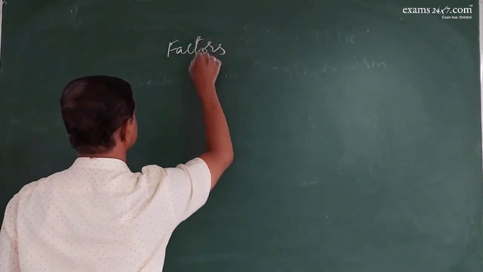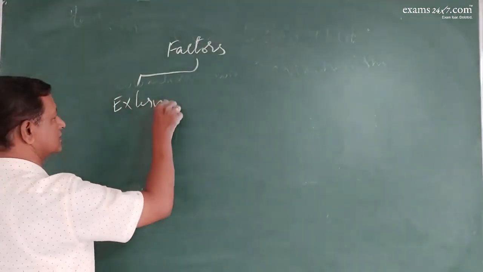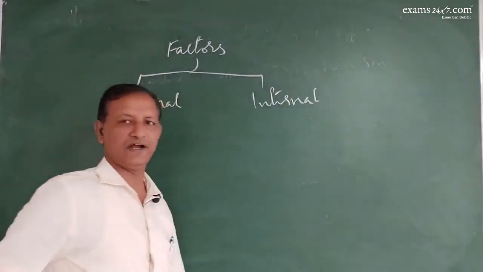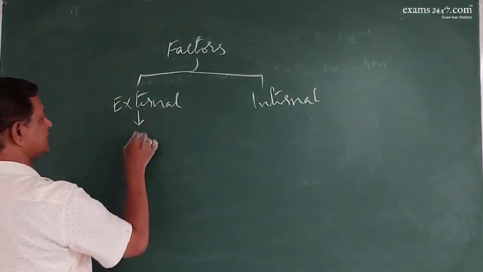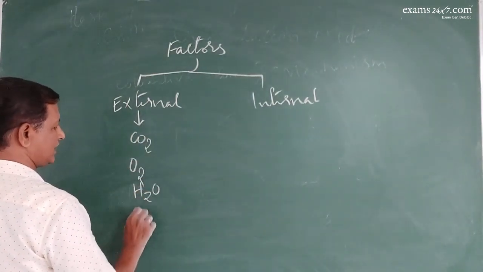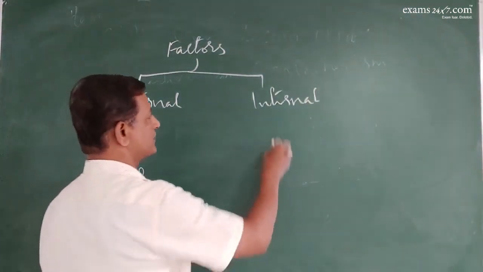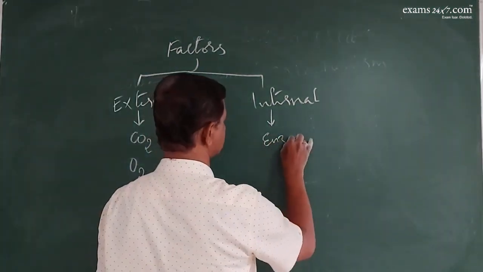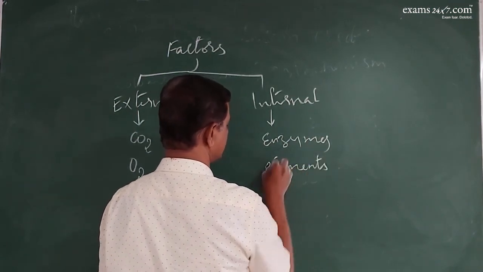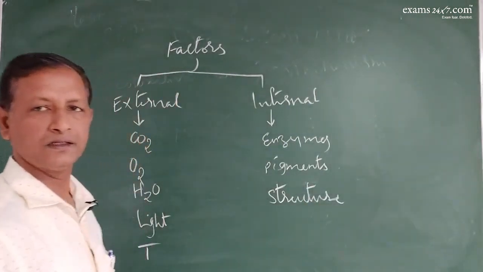The process is influenced by many factors, like the external factors and internal factors. External factors are carbon dioxide, oxygen availability, availability of water and the presence of light, temperature, etc. Internal factors are enzymes, pigments, leaf structure, etc. Lots of things.